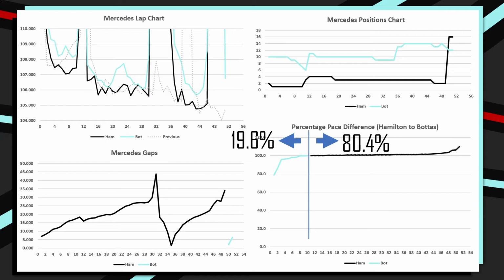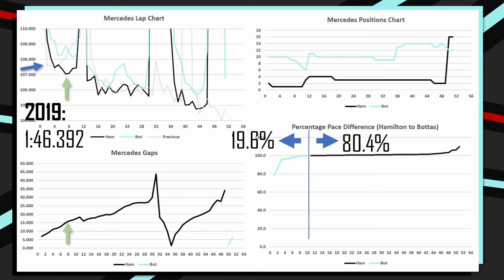Then looking at the rest of the graphs, we can just highlight their 2019 pace by this blue arrow here, which was actually a 1 minute 46.392. We will come back to this lap time in just a little moment's time. But just here by this green arrow, we can see Lewis Hamilton was so much faster in the first portion of the Grand Prix on that soft compound of tyre. He was almost 2 seconds a lap faster than Valtteri Bottas.